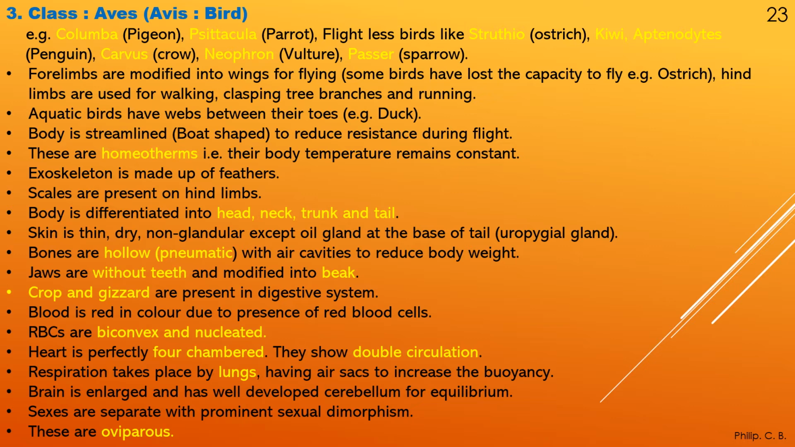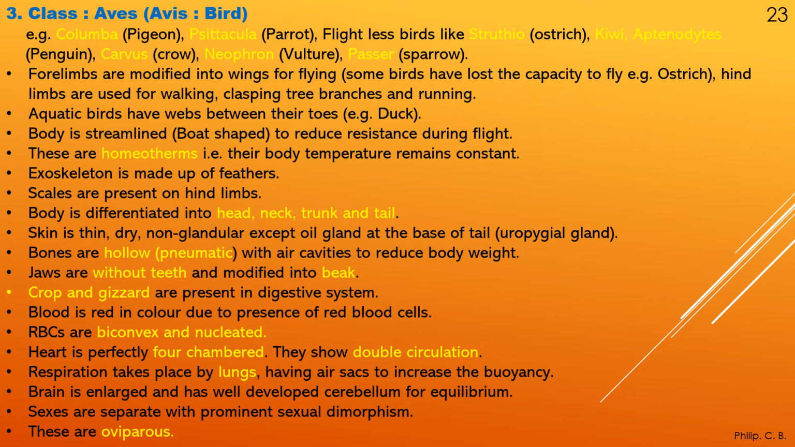Next, aquatic birds have webs between their toes, that is ducks. Body is streamlined, that is boat shape, to reduce resistance during flight. These are homeotherms. Again repeating, Pisces, Amphibia, Reptilia, they are poikilotherms, whereas Aves and further mammals, they are homeotherms. That is, their body temperature remains constant. Exoskeleton is made up of feathers, scales are present on hind limbs, body is differentiated into head, neck, trunk and tail. Skin is thin, dry, non-glandular except oil gland at the base of the tail, it is uropygial gland.